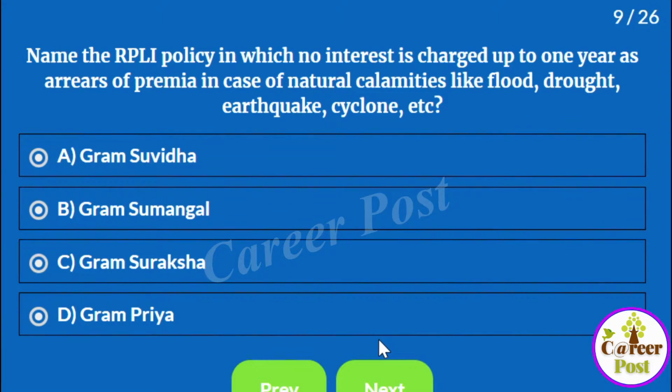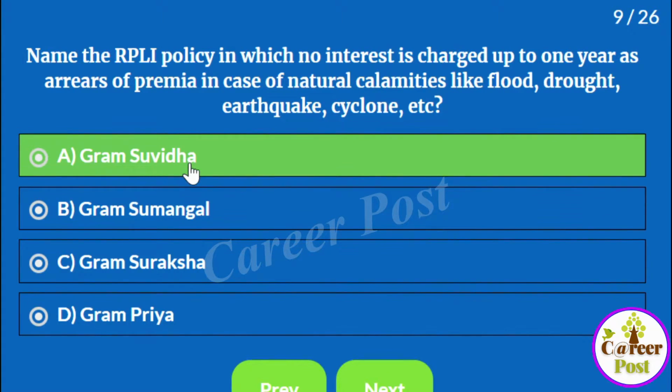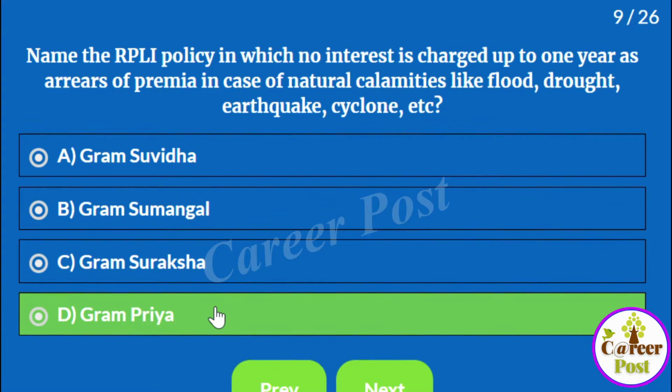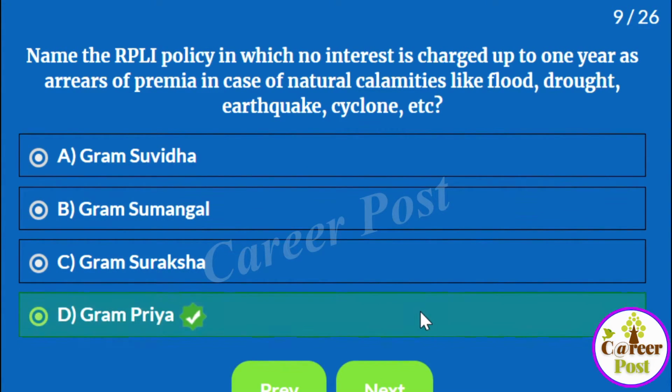What is the name of such RPLI policy? Options are Gram Suvidha, Gram Sumangal, Gram Suraksha, Gram Priya. The answer is Gram Priya. Only in Gram Priya is there such an option for waiver of interest. The interest or penalty will be waived even though you pay the total amount of 1 year premium at the end of the year.